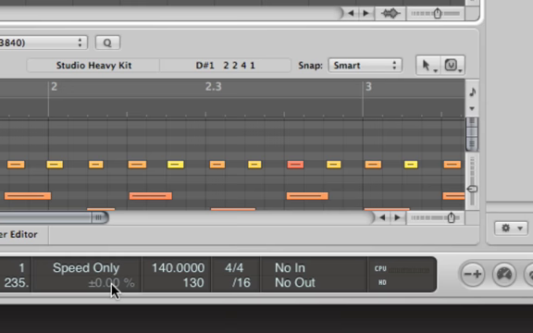So double click this, oops, and type -50. What this does is halves the tempo. So now it's going to be 50% of the original tempo. So listen to Varispeed off. Its original tempo. Listen to it on.